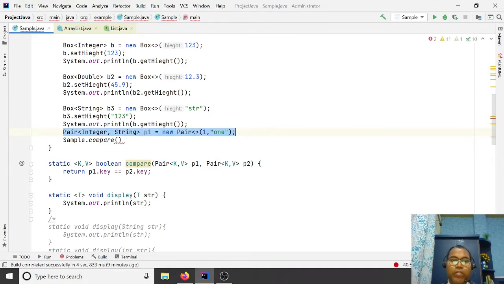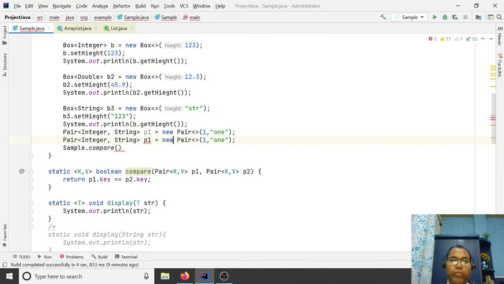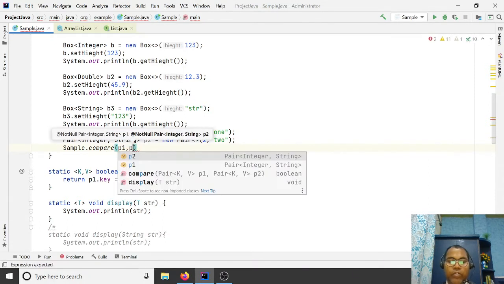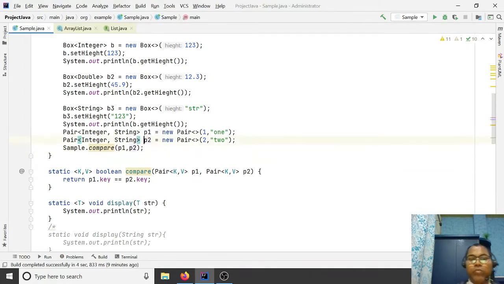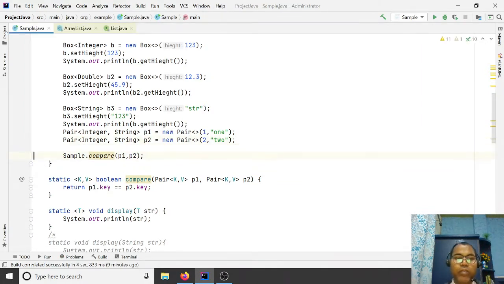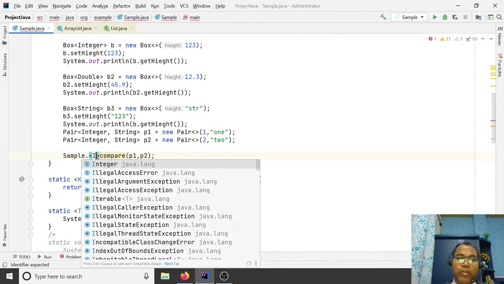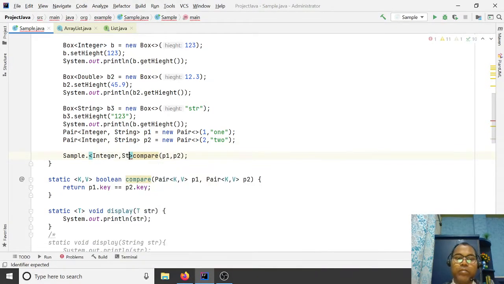Then p2, here say 2 comma 2. Here p1 comma p2. So this is the generic method. You can also pass it this way, with the constructor having integer and string.